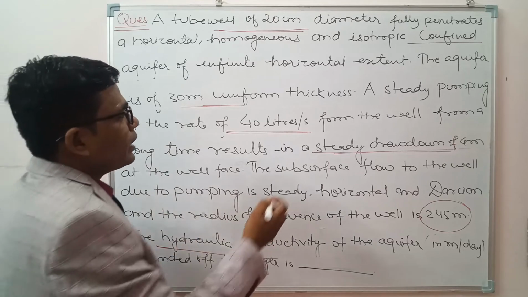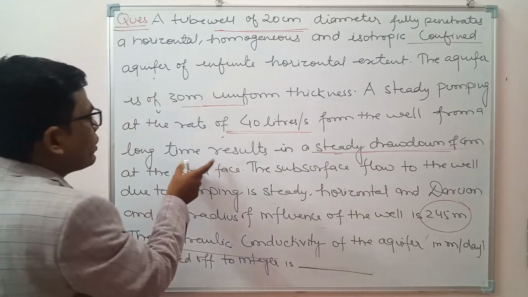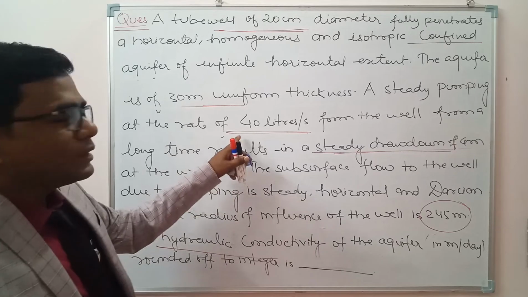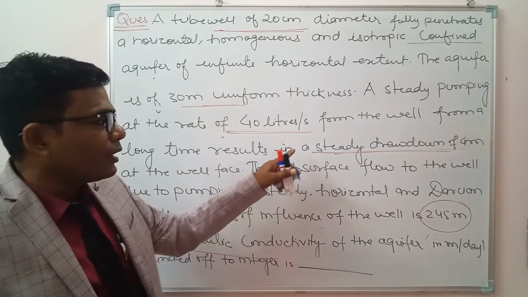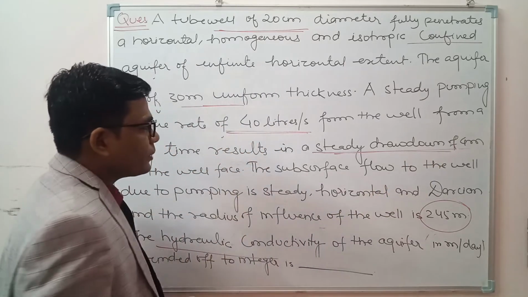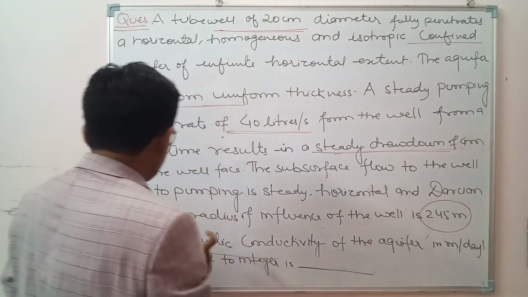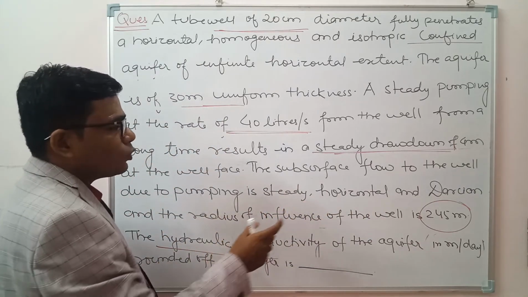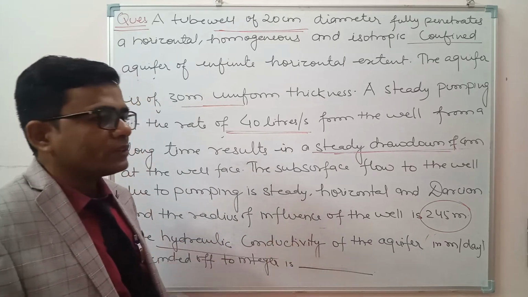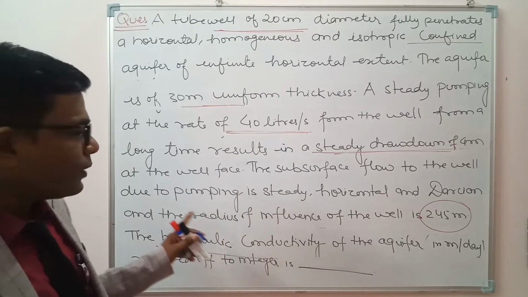Okay. A steady pumping at the rate of 40 liters per second from the well for a long time results in a steady drawdown of 4 meter at the well face. So here the discharge which we are getting is 40 liter per second and the steady drawdown is 4 meter. The subsurface flow to the well due to pumping is steady, horizontal and Darcian, and the radius of the influence of the well is 245 meter. So the capital R, the radius of influence, is 245 meter, and we see the Darcian law is valid here.